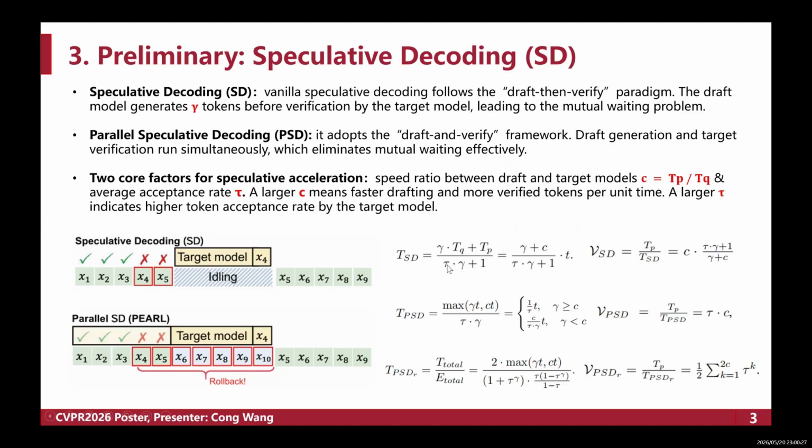As shown in the formula on the right, a larger speedup ratio C means faster token drafting and more tokens being verified within unit time, while a higher acceptance rate indicates that more candidate tokens can be directly confirmed by the target model.